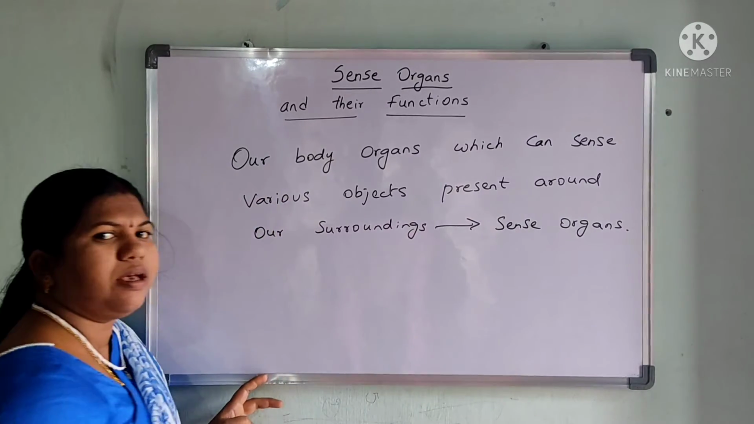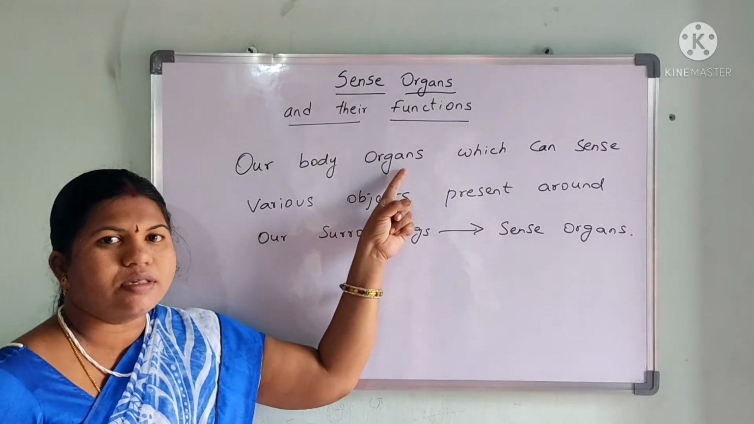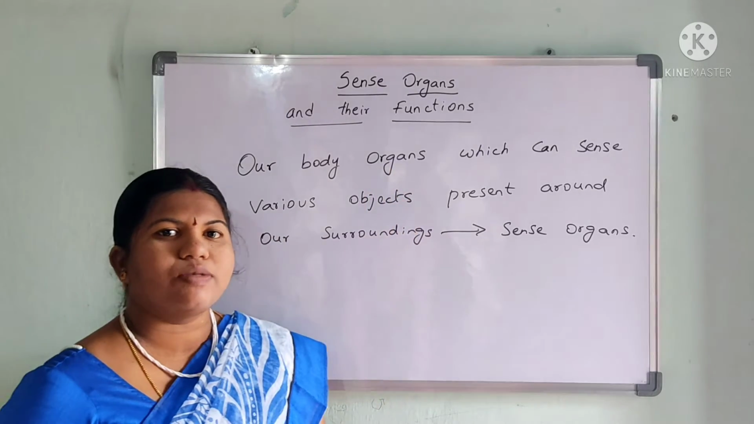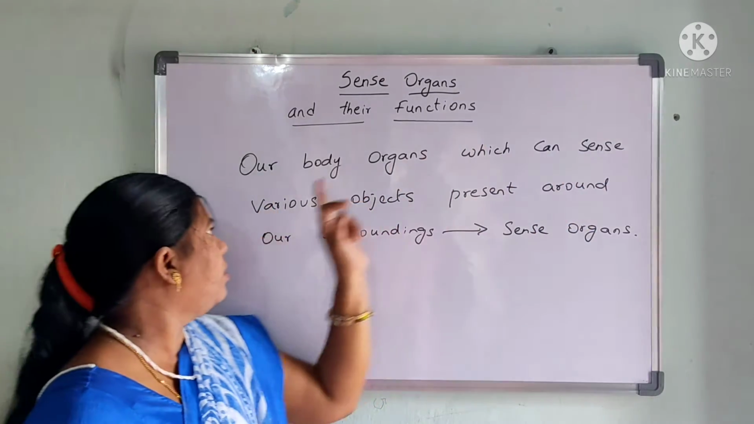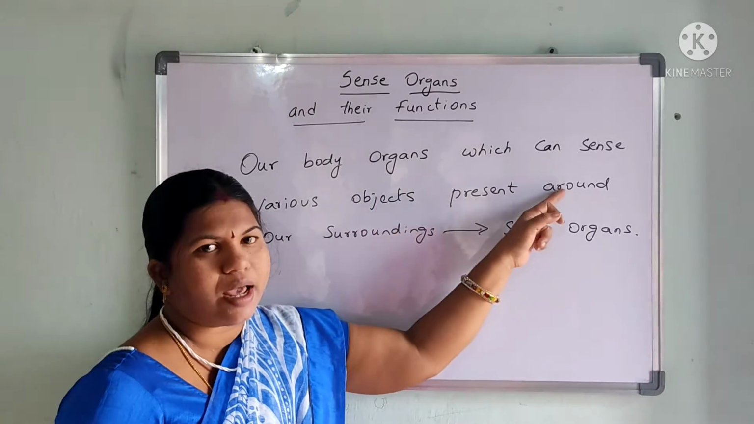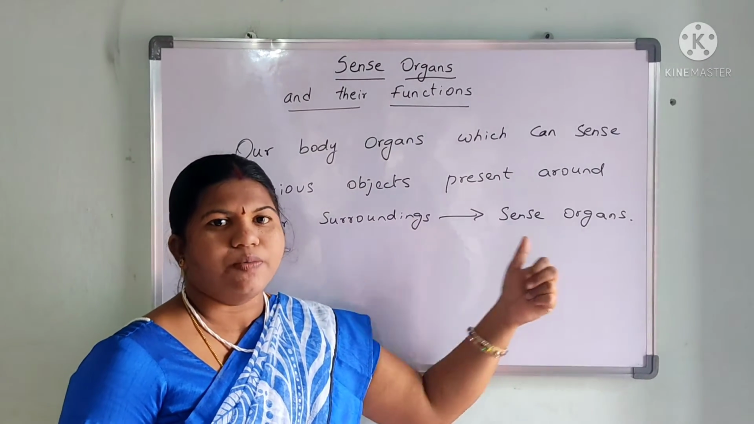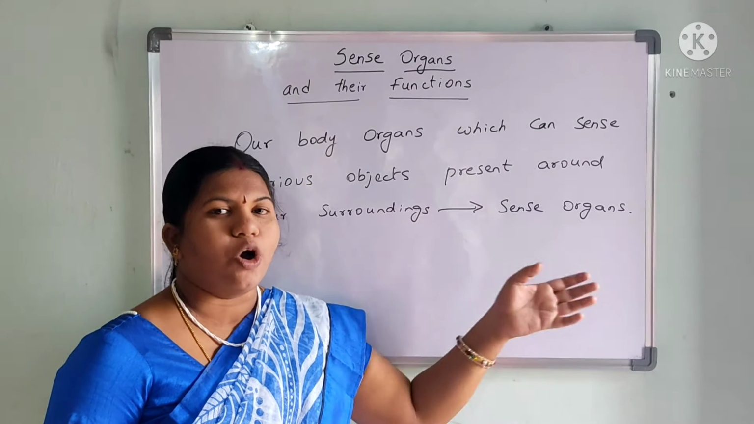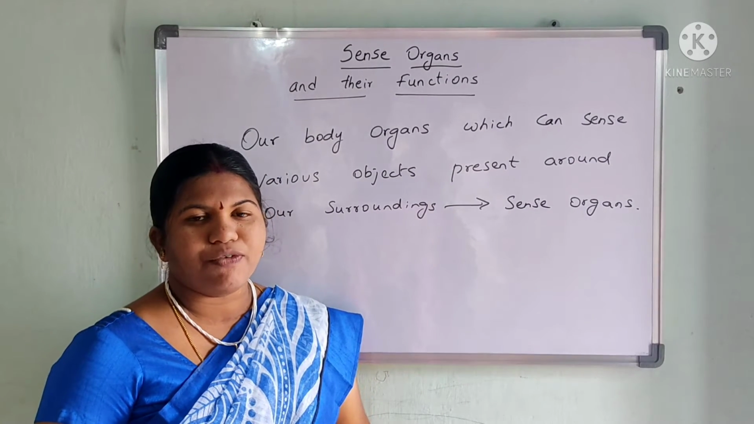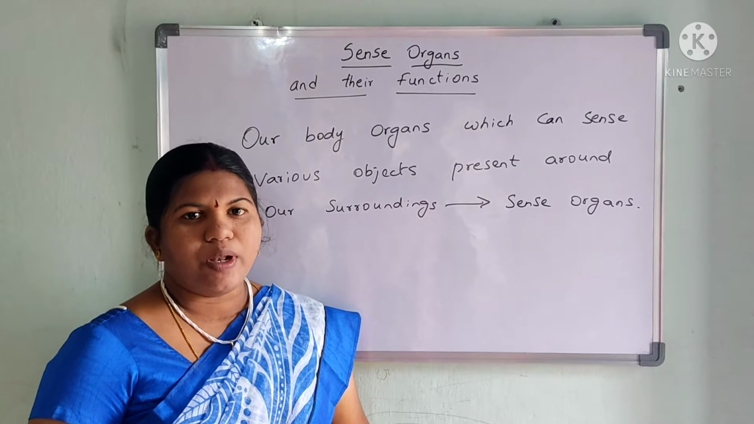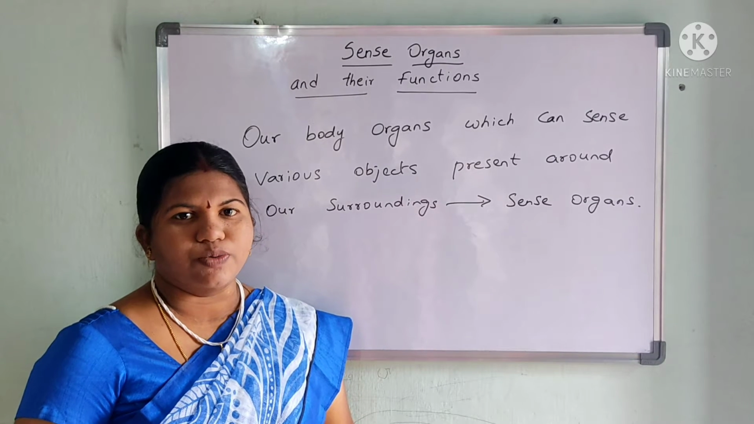So please be clear with what is meant by sense organs. Our body organs means all the body organs which are present in the human body which can sense various objects present around our surroundings are called as sense organs. Now I will explain you how many types of sense organs are there and what are the different functions performed by the sense organs. Then you will be able to understand in a better way how the sense organs are useful to us.